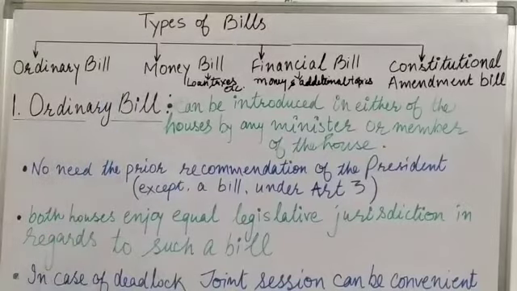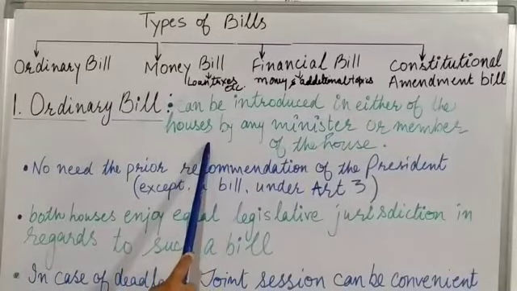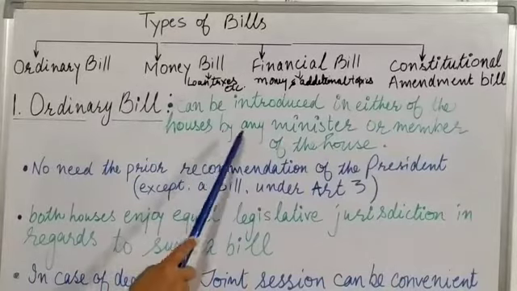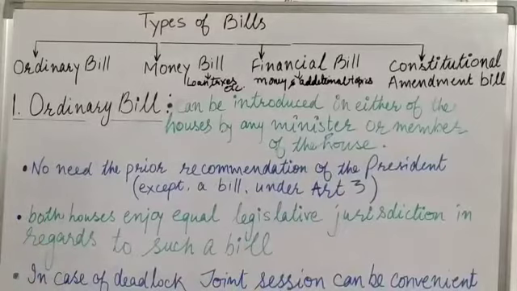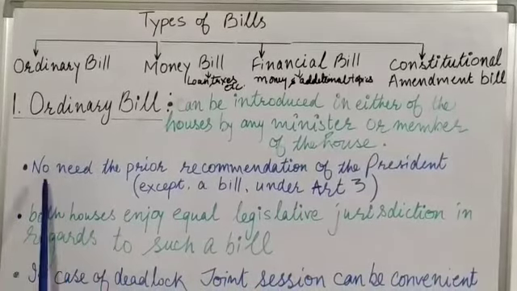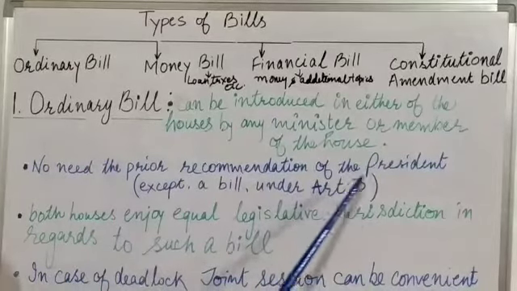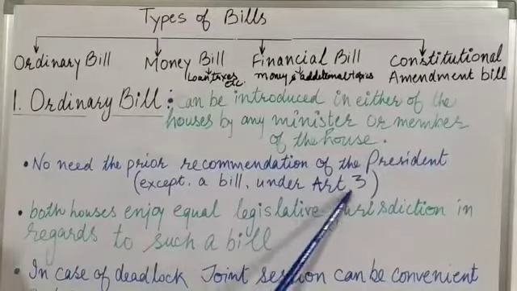Now the procedure of passing the ordinary bill to become law. So here we will see that the ordinary bill can be introduced in either of the houses, meaning in Lok Sabha or in Rajya Sabha, by any minister or member of the house. And the second point is also very important, that in an ordinary bill there is no need for the prior recommendation of the President, except for a bill under Article 3.